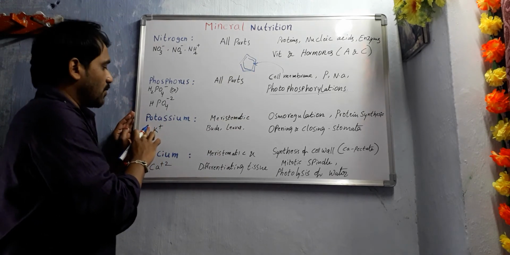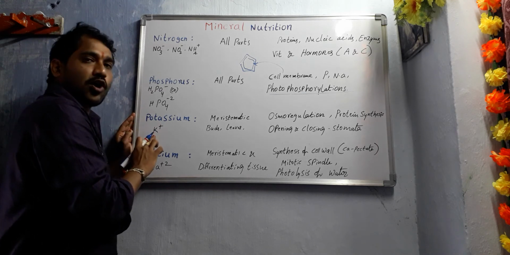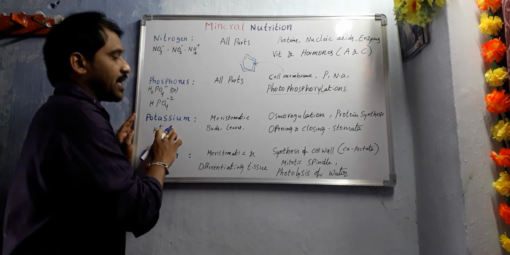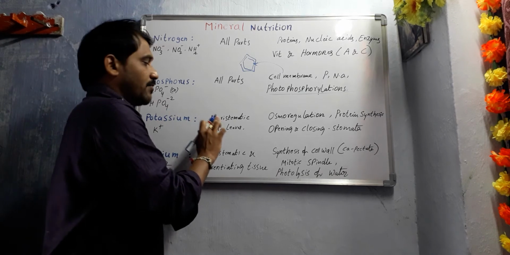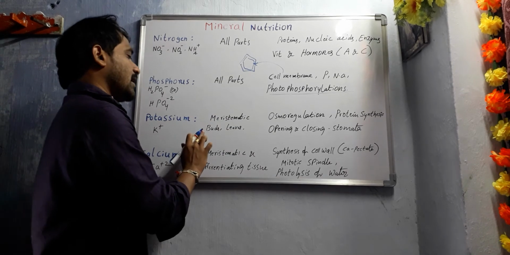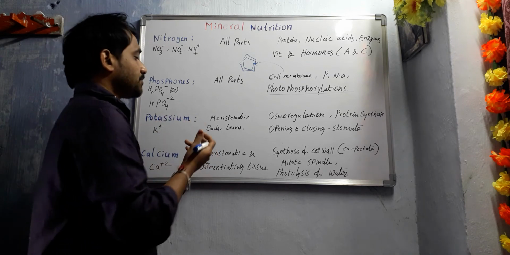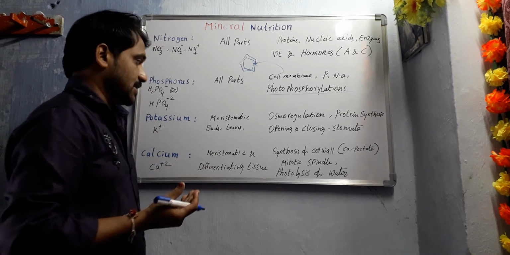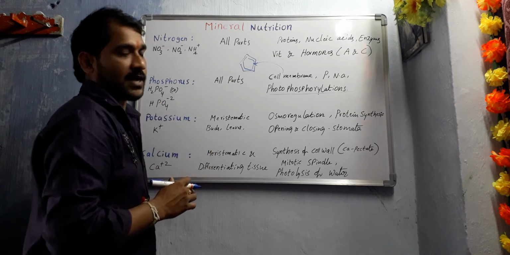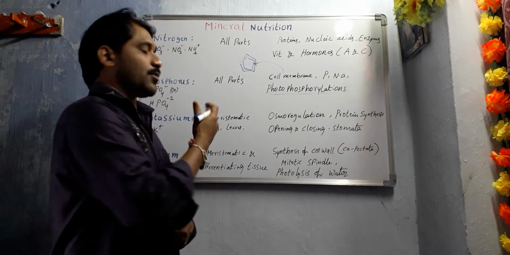Then we come to the next element, potassium. Plants can absorb potassium in the form of a monovalent cation. Where is potassium present in our plant body? It is present in meristematic tissue, especially root tips and shoot tips. Buds and leaves also contain potassium ions abundantly, right? Next, what is the major role of potassium?